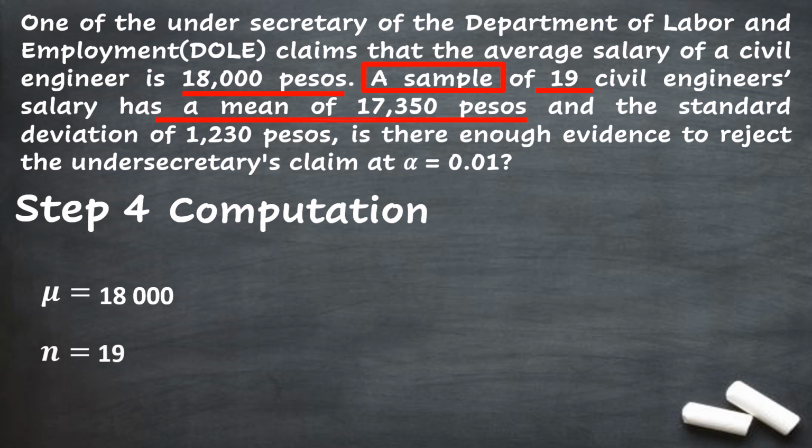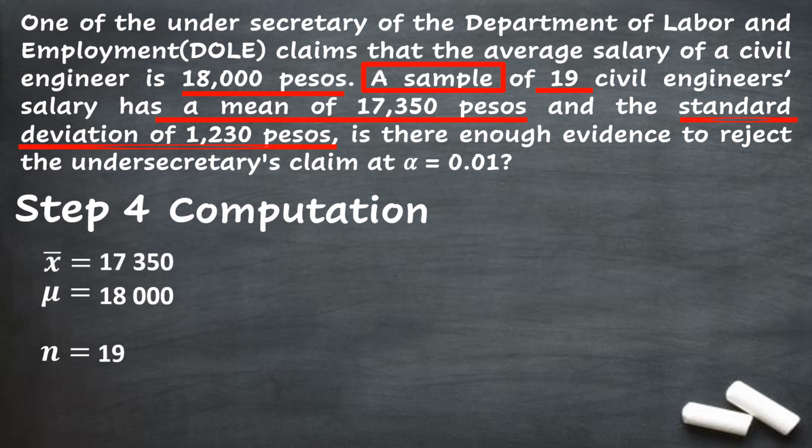Salary has a mean of 17,350 pesos. So we all know that this is the mean since it is already directly stated. And then next, we just have to check if this is a population mean or a sample mean. Since this phrase is still under the sentence in which they explain the numerical values under the sample, the 17,350 is our sample mean.